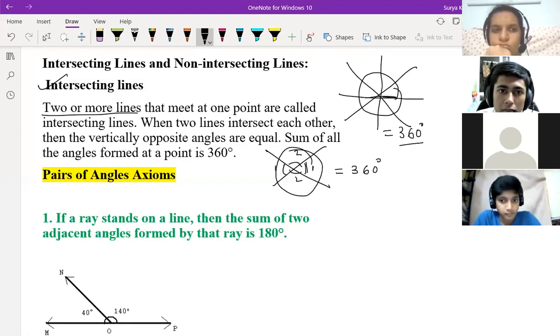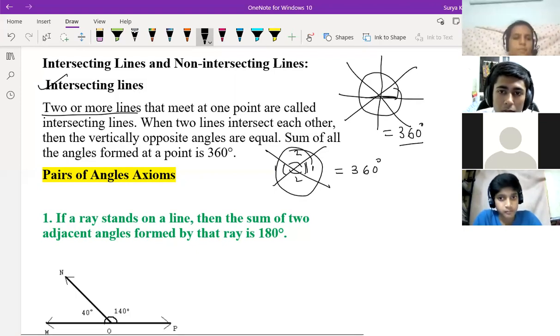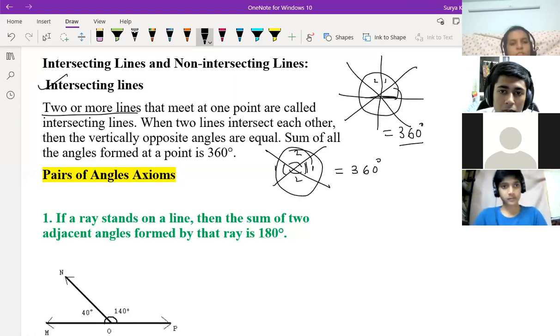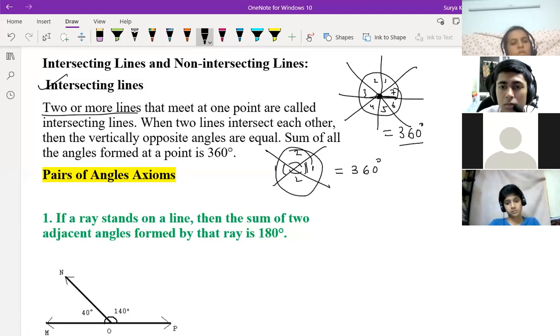So two or more lines that meet at one point are called intersecting lines. And when two lines intersect each other, then the vertically opposite angles are equal. Sum of all the angles formed at a point: suppose here, how many angles are forming? 1, 2, 3, 4, 5, 6, 7. Sum of all the angles forming at a point is equal to what? 360 degrees.